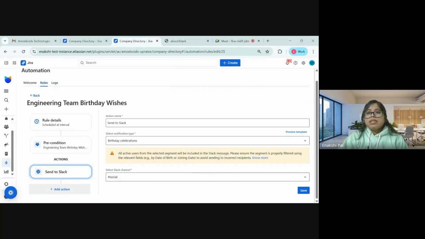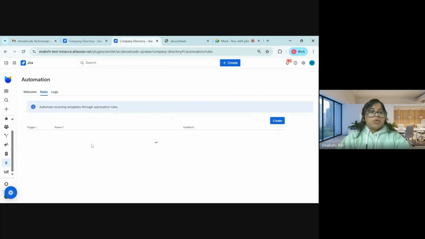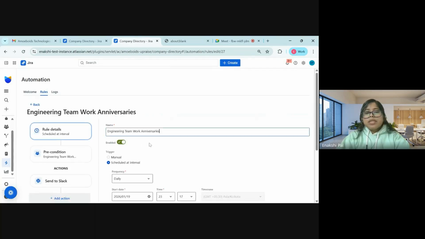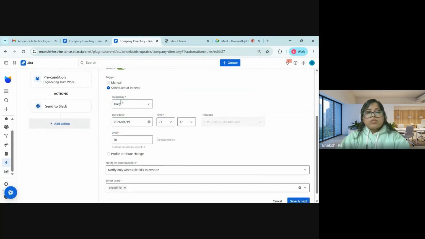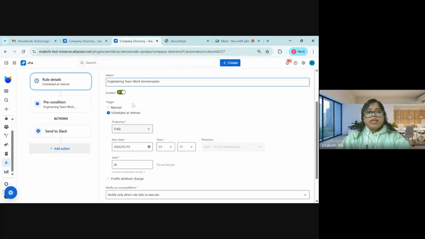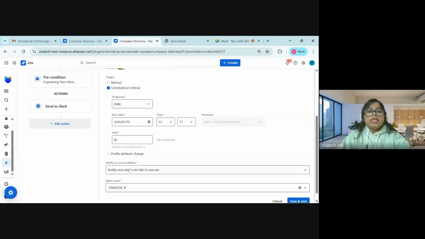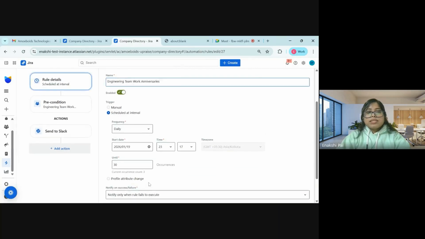So here we have seen how we can configure the birthdays. In a similar way, you can configure the work anniversaries. Just for a quick overview, in the same manner you can give it a name and enable it, and configure the triggers accordingly. You can configure these things as well.